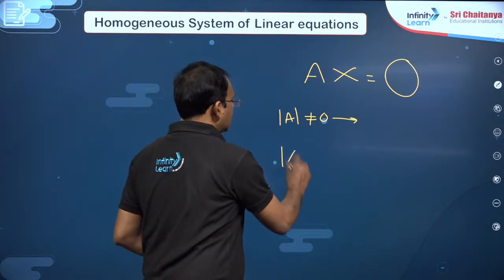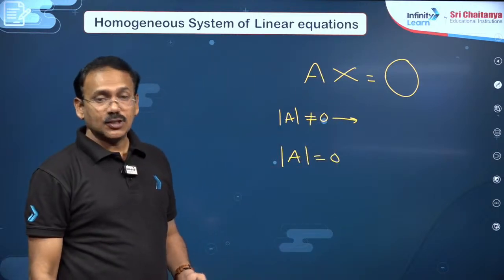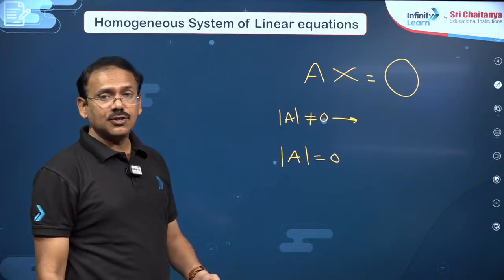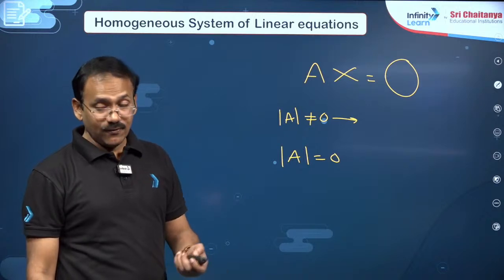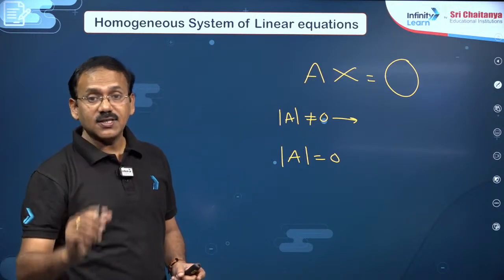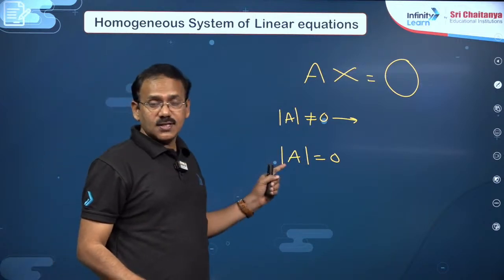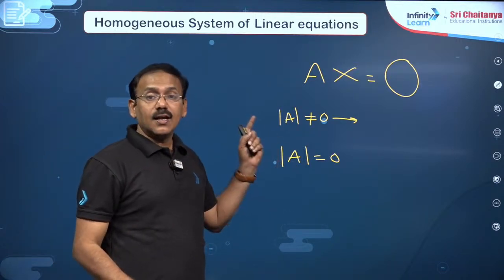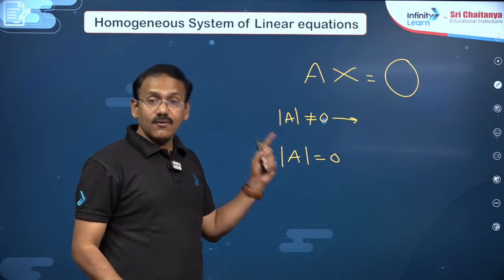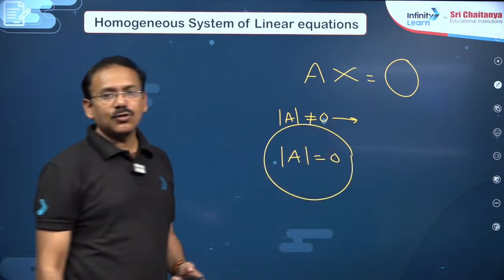If det A is equal to 0, dear student, this system will have a solution other than 0 0, it will have many solutions, called infinitely many solutions. So if a homogeneous system of equations has non-trivial solution or infinitely many solutions, the conclusion is det A is equal to 0.